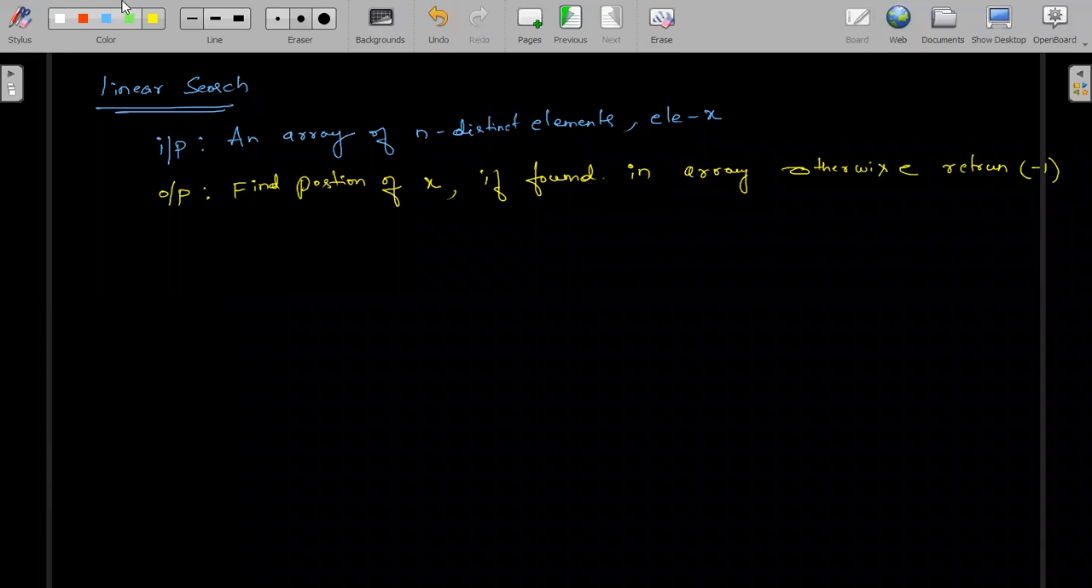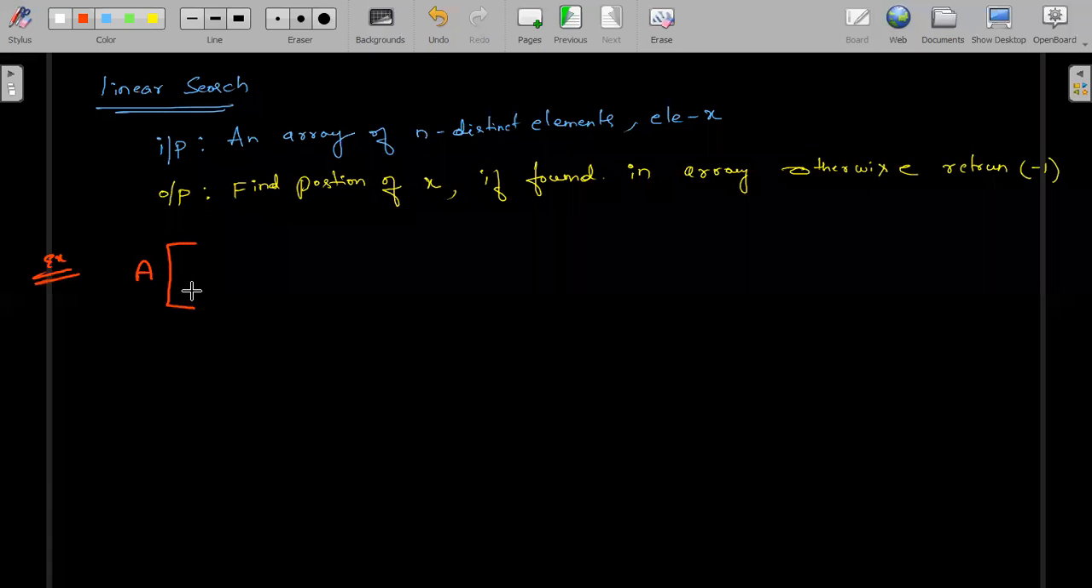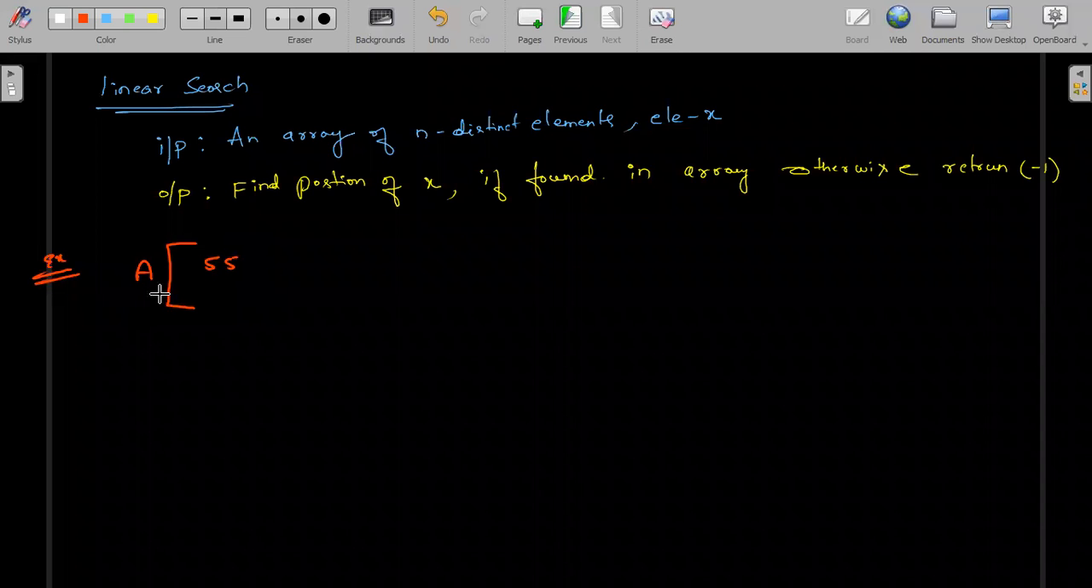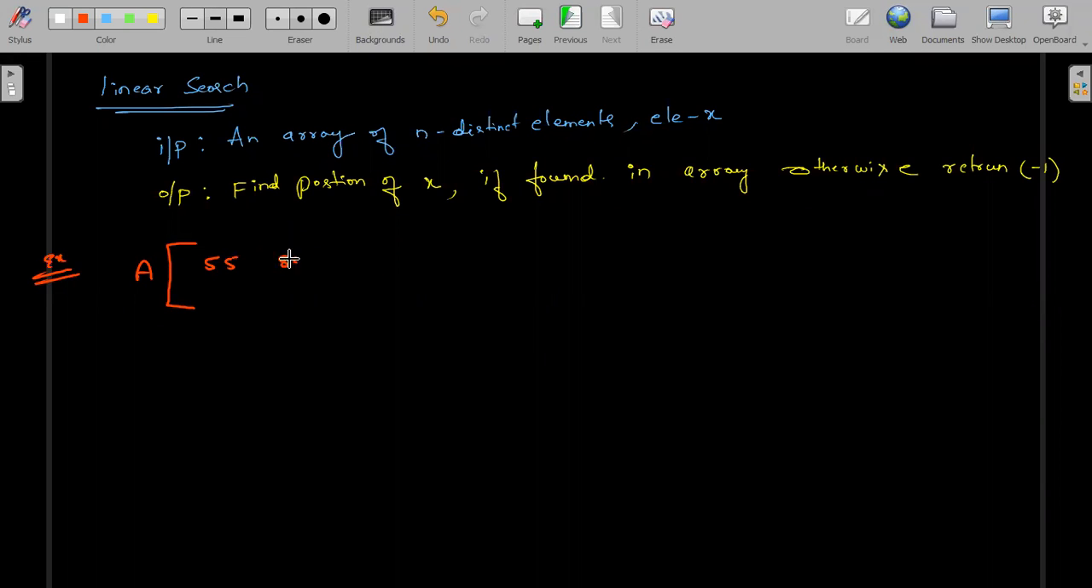Now let's take a small example. Please, everybody observe here. Let's take an array example. A is an array. See here, everyone, the elements: I'm writing 55, 80, 17, 10.